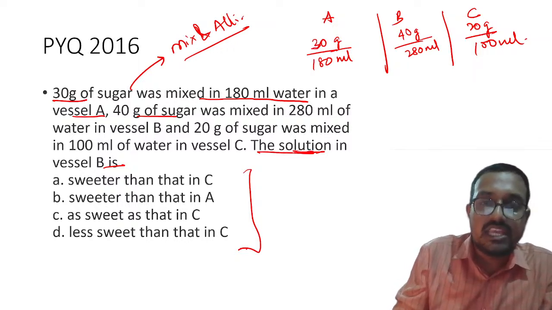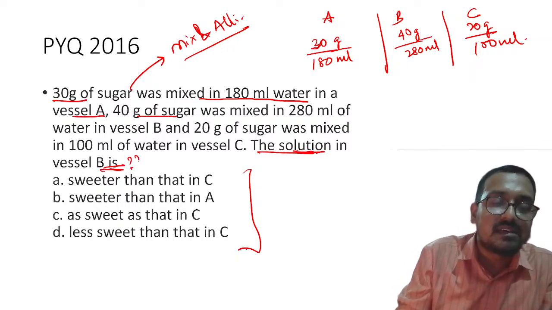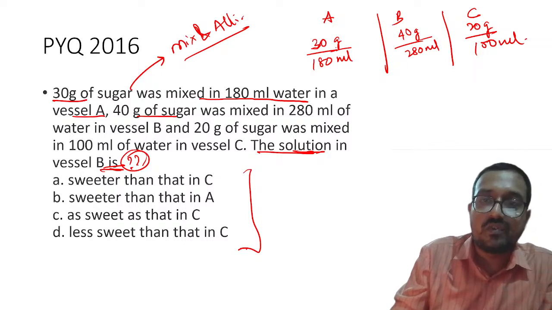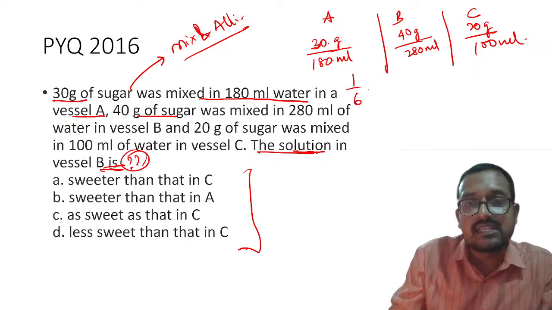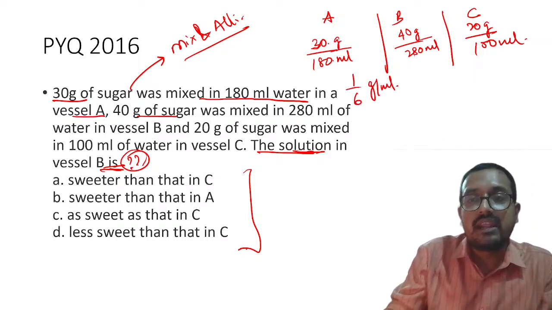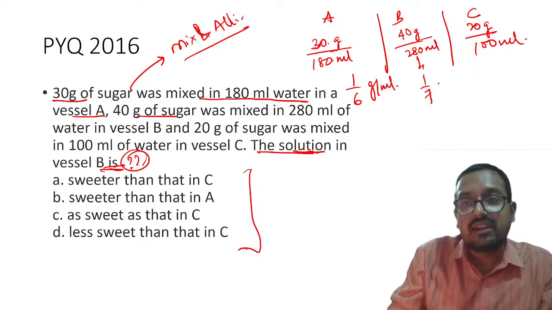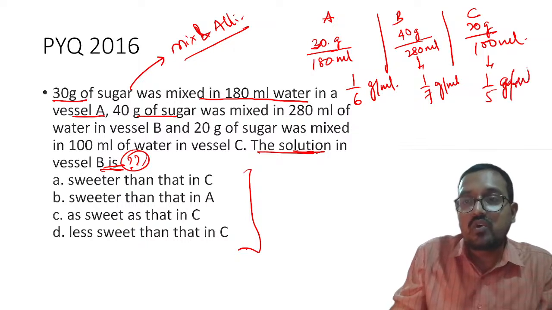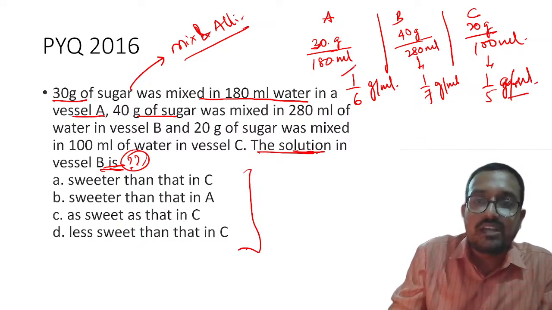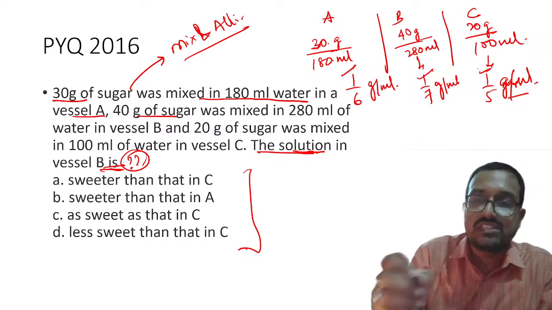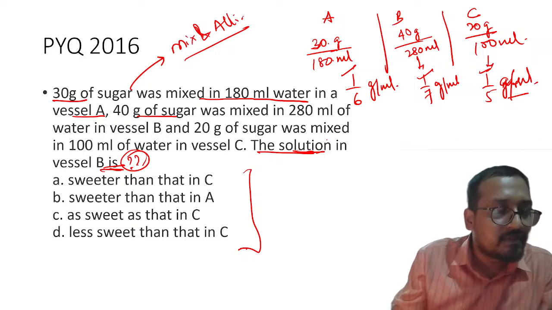At the end, they are asking about the solution in vessel B. If you see here, it will become 1 by 6 gram per ml. Here it will become 1 by 7 gram per ml, and here it will become 1 by 5 gram per ml. Now if you look carefully, all the numerators are the same, 1, 1, 1. So which is the largest, which is the sweetest?